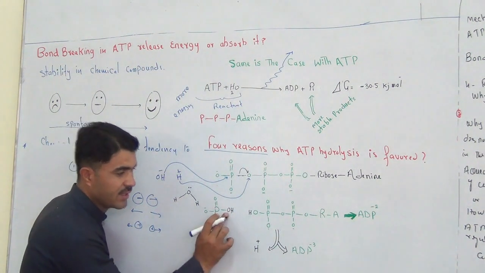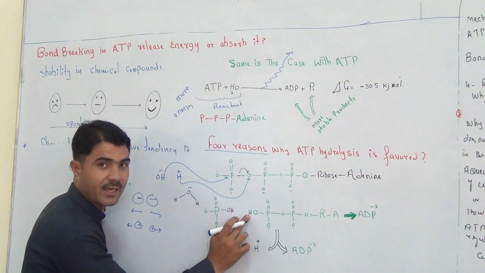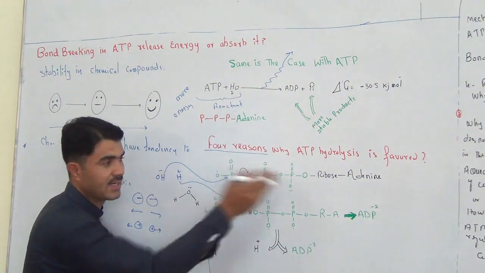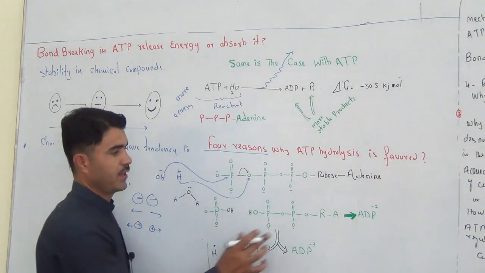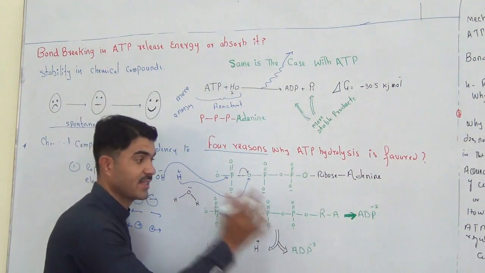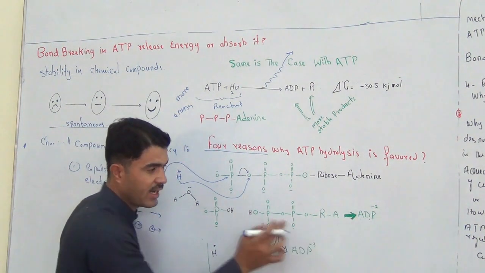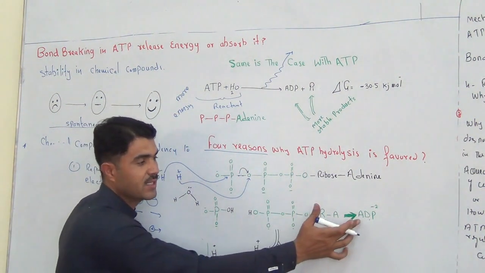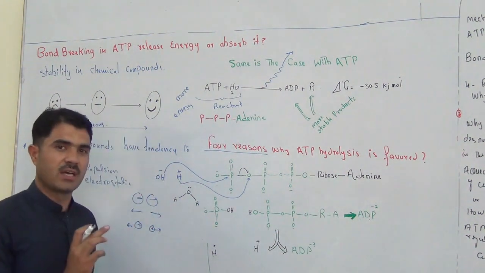Look at the OH. This OH came from the water, and the hydrogen here in black came from water and is attached here. Now just look at it carefully, we have 2 negative charges in that compound. Now it becomes ADP, right? Because there are 2 phosphates, so we have adenosine diphosphate. Now there are 2 negative charges.